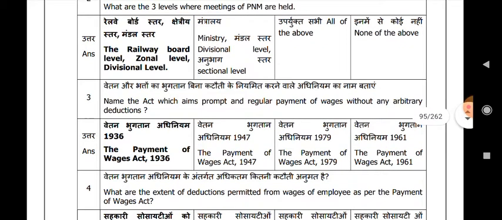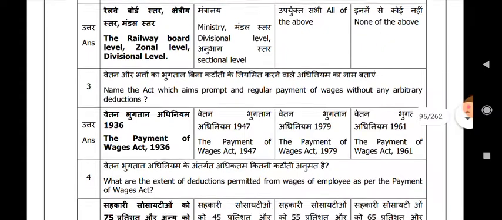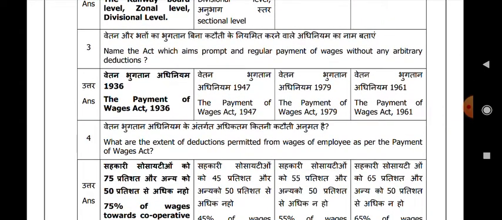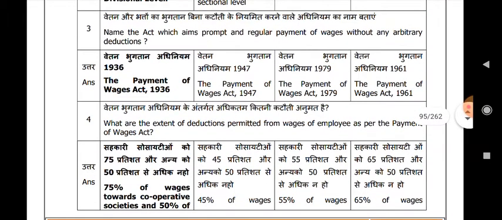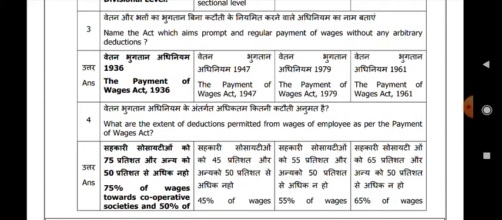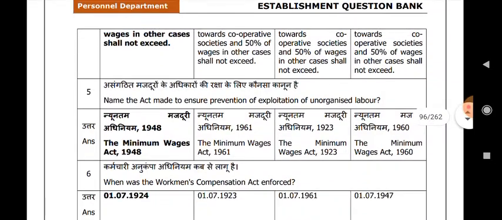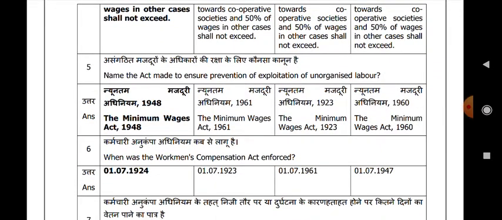Name the act which aims at prompt and regular payment of wages without any arbitrary deductions. 1936, the Payment of Wages Act. What is the extent of deductions permitted from wages of employees as per the Payment of Wages Act? 75% of wages towards cooperative societies and 50% of wages in other cases shall not be exceeded.